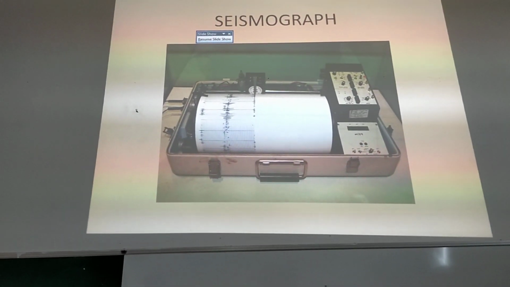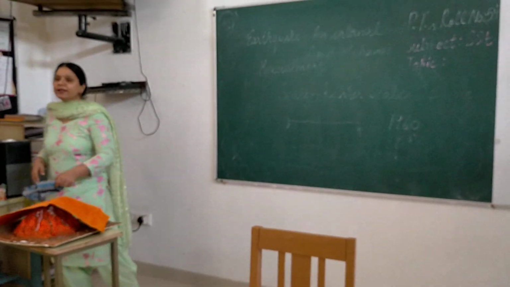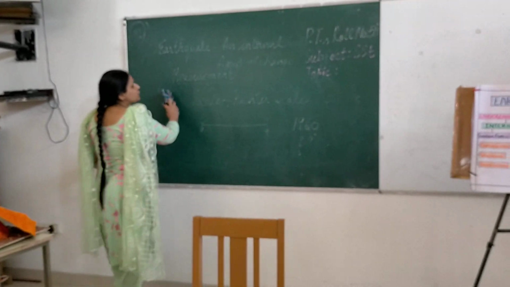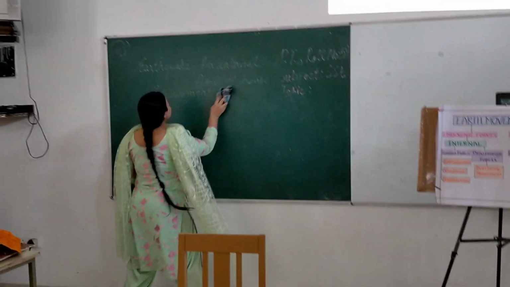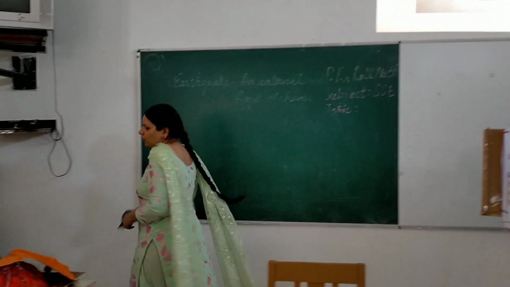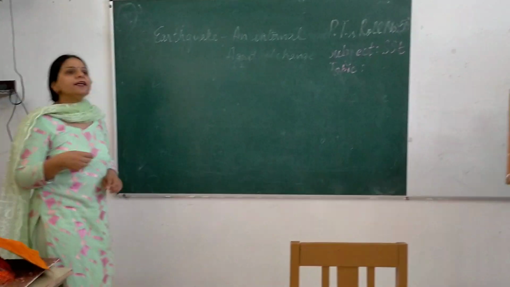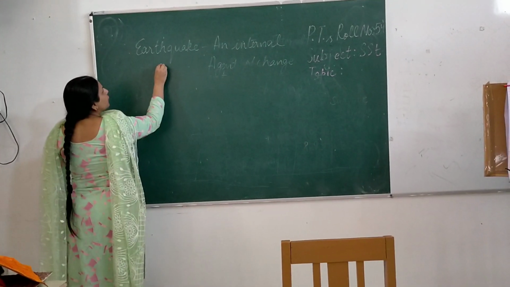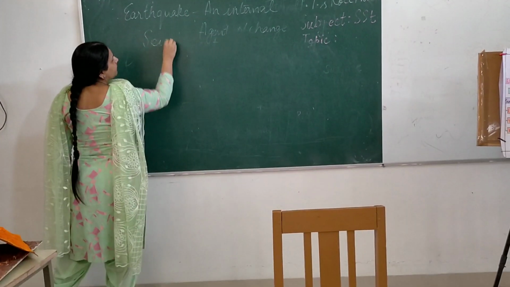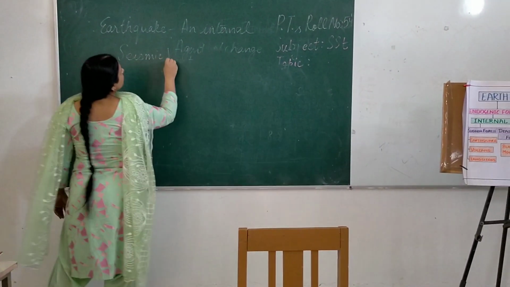So now that we are talking about the measurement and we have been talking about measuring the waves of the earthquake, let us see what are the different types of waves which are caused during an earthquake. Now the waves which are originating from beneath the surface of the earth can be of different types. So you can please write the next heading in your copy, that is seismic waves.